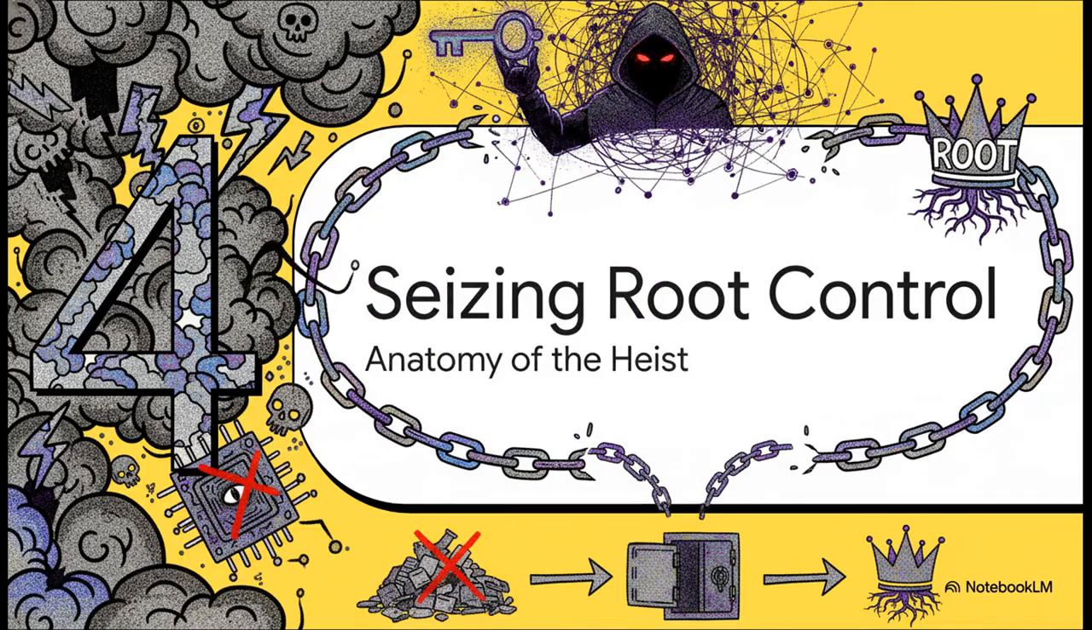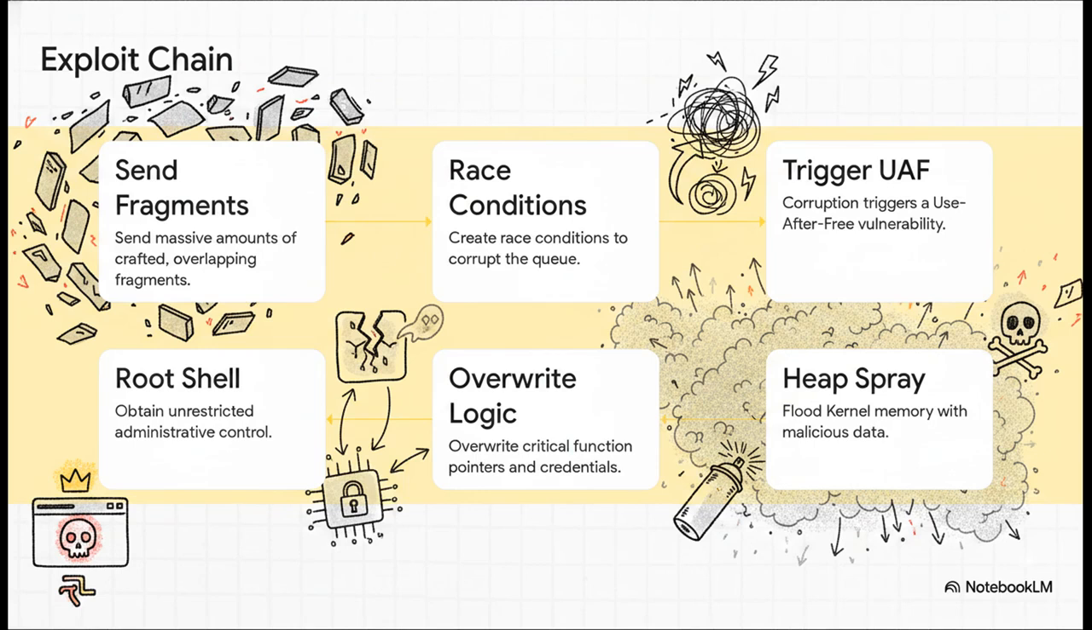Which brings us to part 4, hackers seizing root control. Let's break down the anatomy of the heist. Creating that dirty, polluted memory space is really just the setup. Here's the precise attack flow. First, the attackers send massive amounts of those crafted, overlapping fragments. This instantly creates race conditions, corrupts the queue, and triggers that use-after-free vulnerability we talked about.